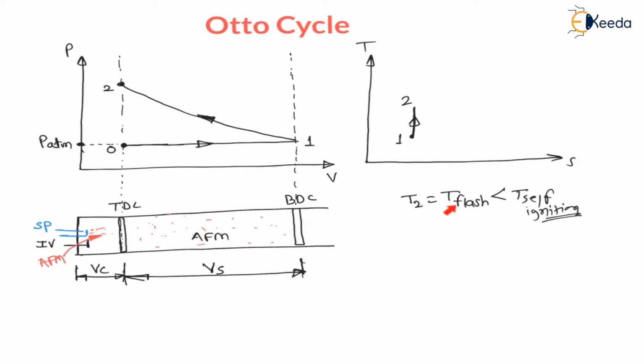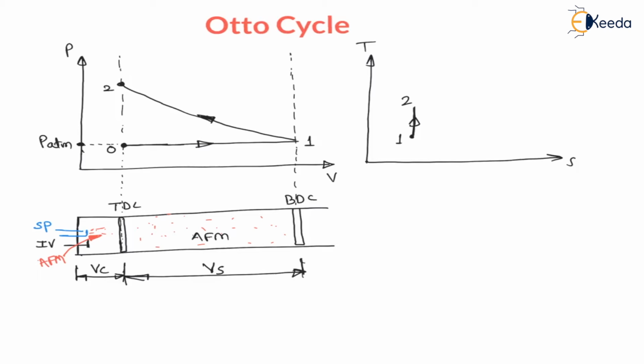As soon as the spark is provided, the mixture will get ignited immediately at TDC only. That means as soon as the spark plug gives a spark, ignition starts, and the ignition will complete whenever the piston is at TDC only, right.